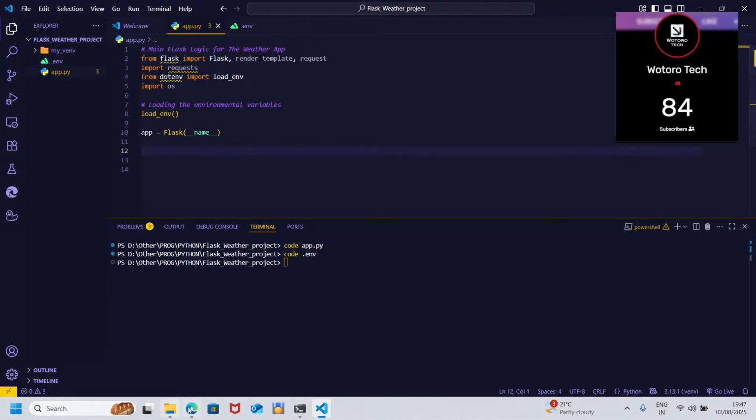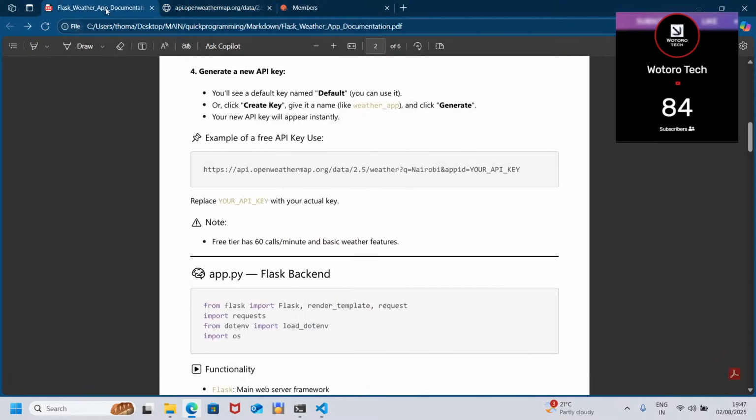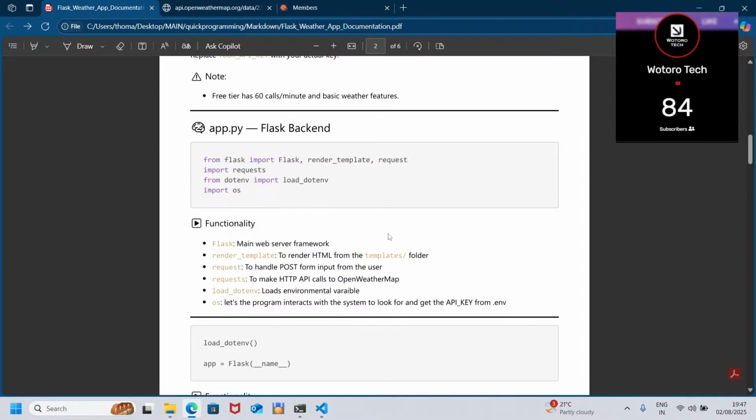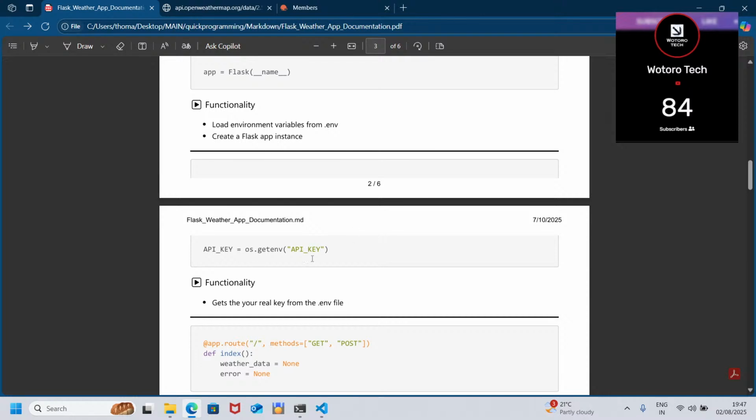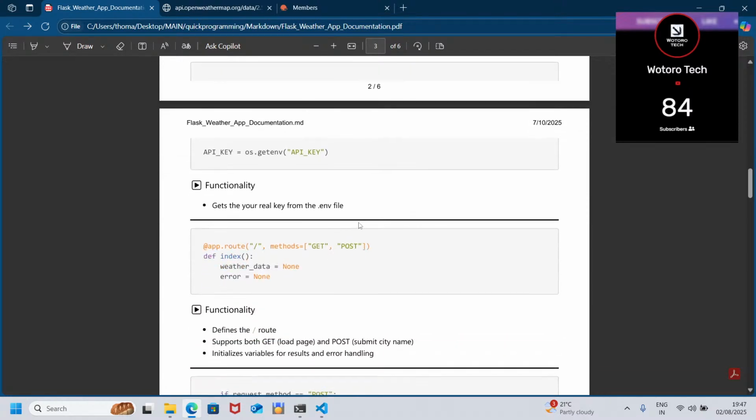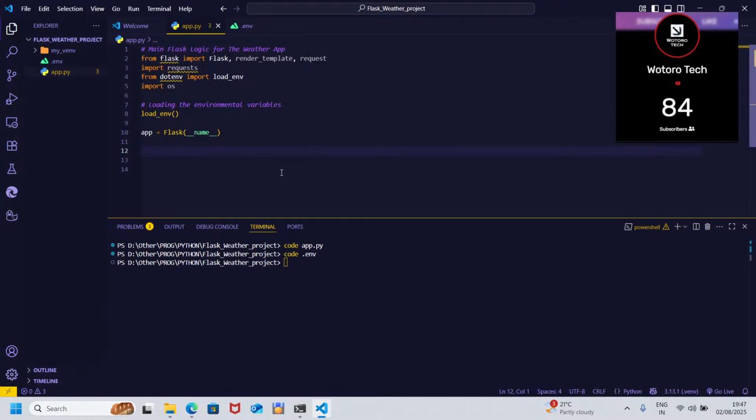Yeah. The next thing we're going to do is load our API key. We're going to say API key equals os.getenv, then inside we put the name of the API key, the way we placed it here. It is case sensitive. If you don't put the right thing, you'll find yourself getting errors that you made yourself.